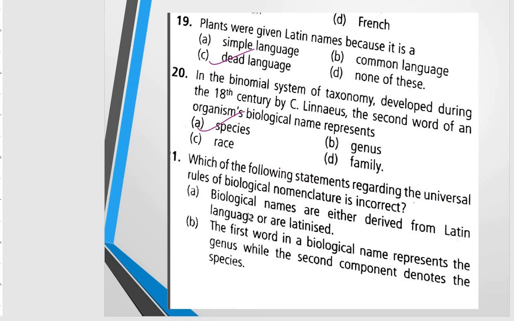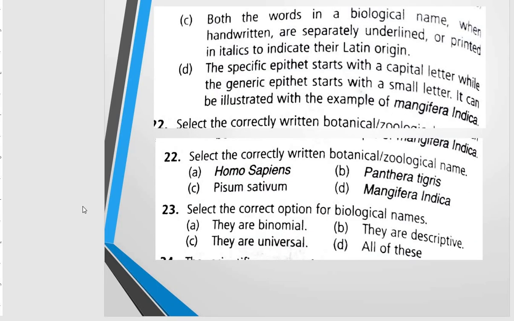Biological names are either derived from Latin language or are Latinized. The first word in a biological name represents the genus, while the second component denotes the species. Third statement,